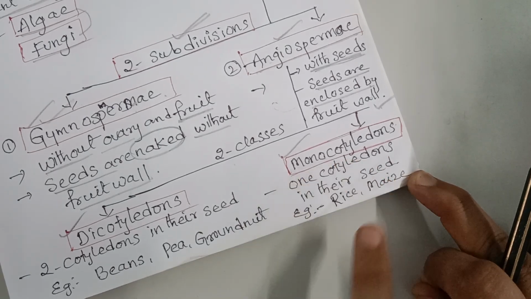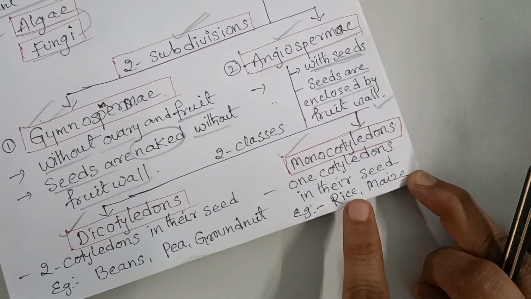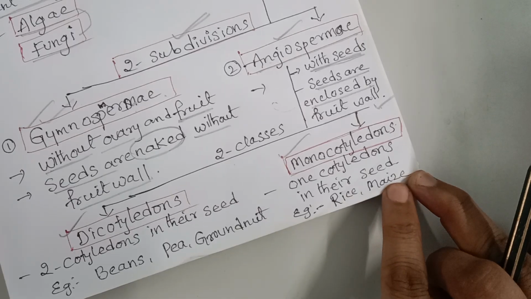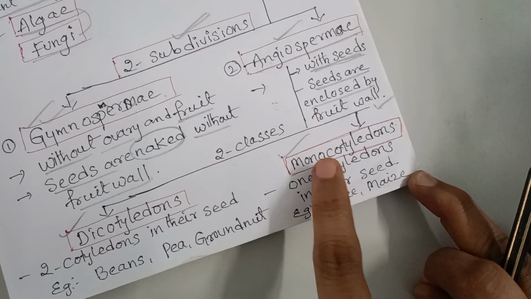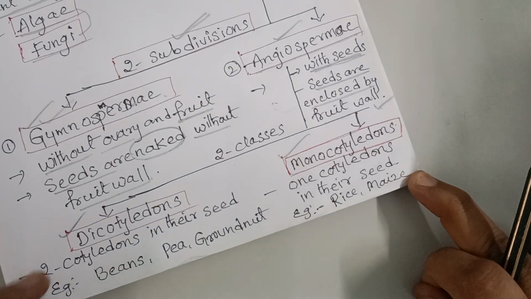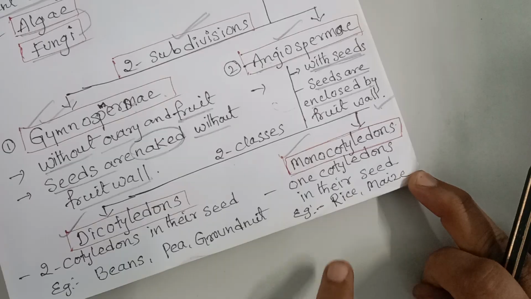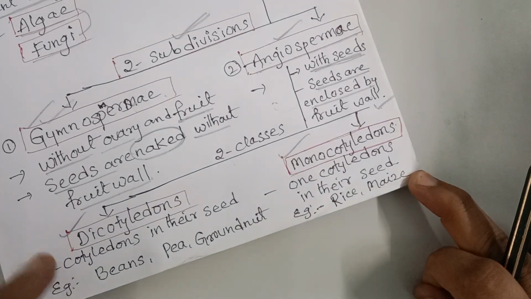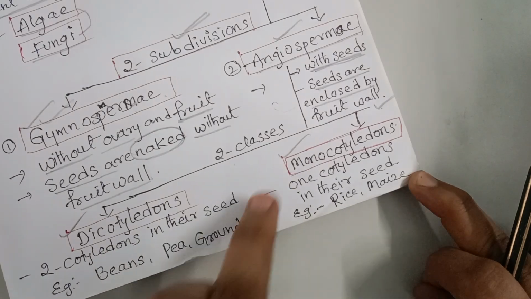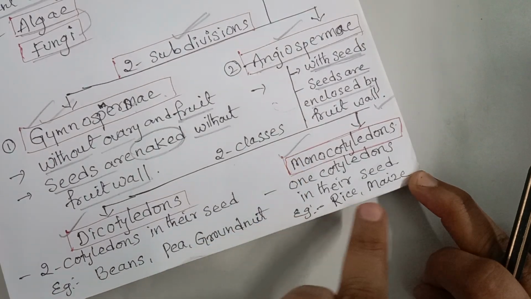Examples, rice and maize. Dicotyledon plants, a seed with two cotyledons. Monocotyledon plants, a seed with only one cotyledon. Dicotyledon plants, examples, beans, pea, groundnut. Monocotyledon plants, examples, rice, maize.